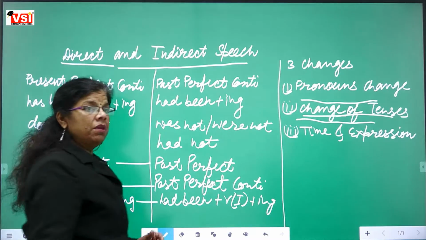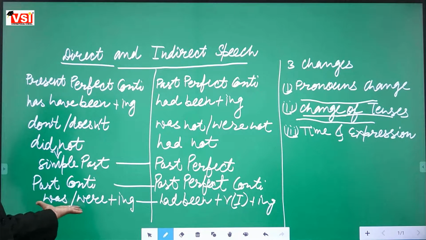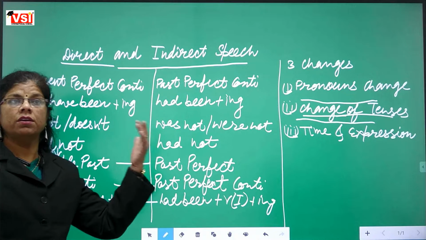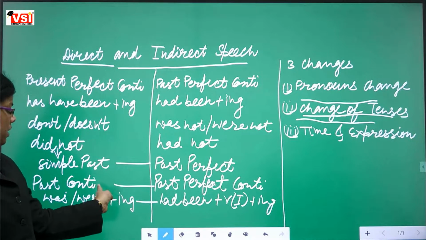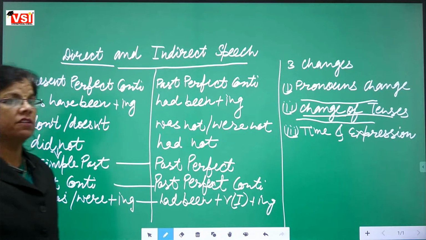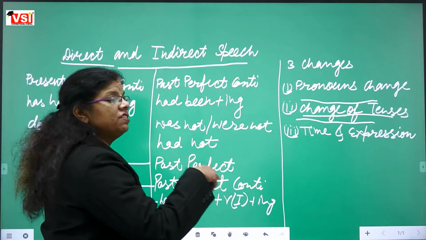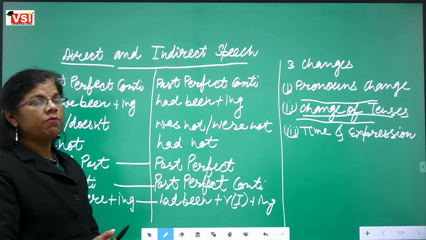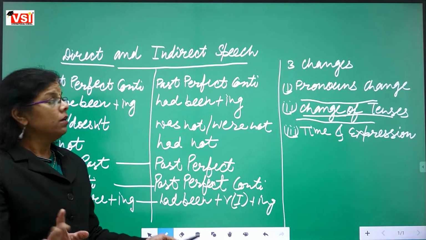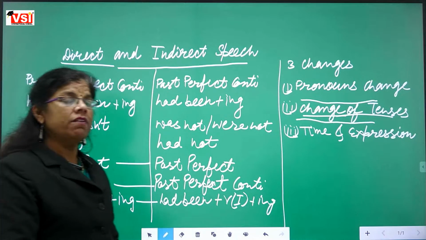Whenever we have was, were in a sentence, it will be changed into had been plus action ing. Means past continuous की बात कर रहे हैं, then it will always be changed into past perfect continuous. Next tense is past perfect. Past perfect and past perfect continuous don't change at all. This much is the chapter which we have learned.